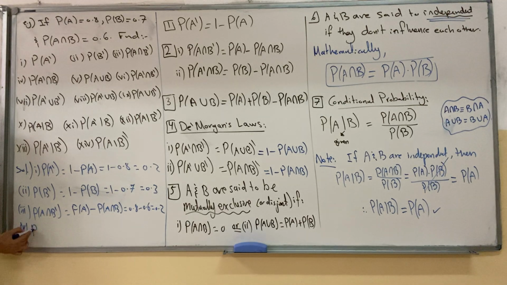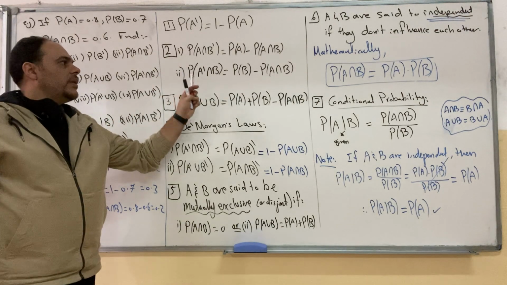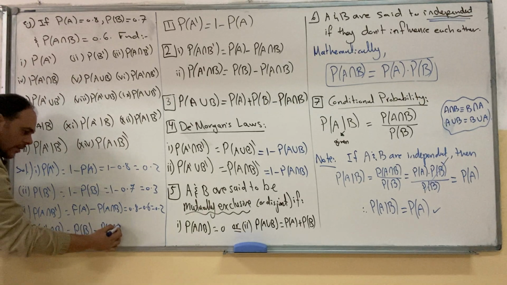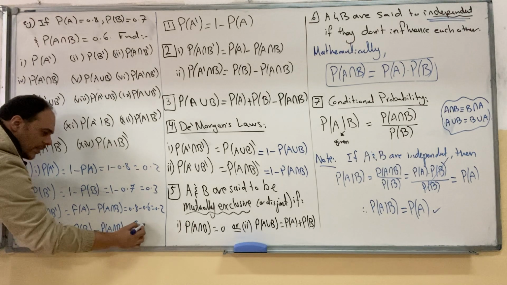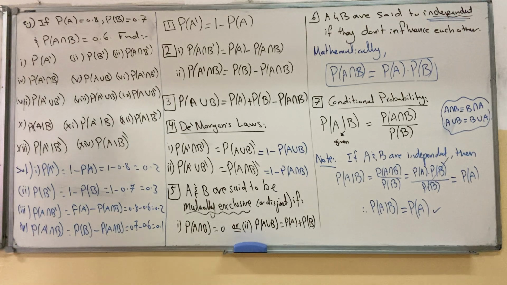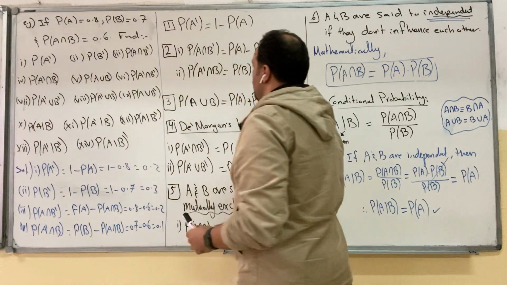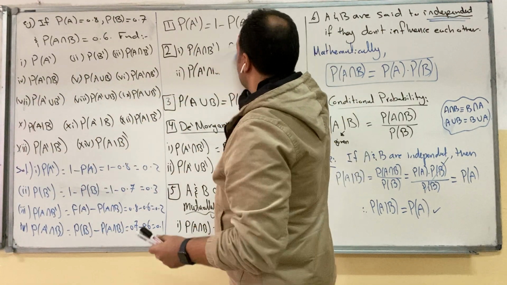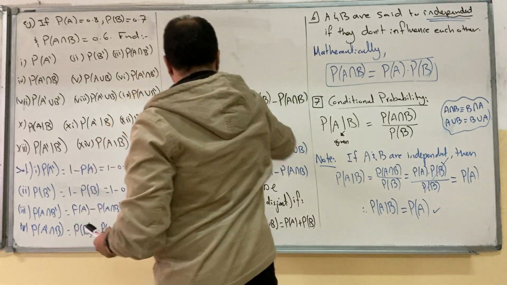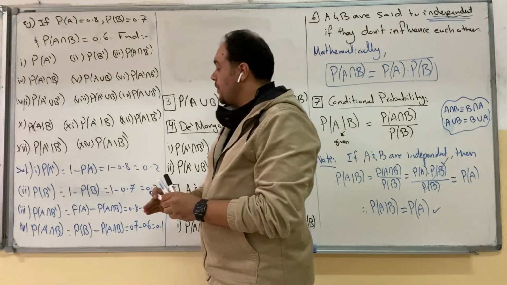Number 4, it's probability of A complement intersection B. Same as number 3, the second part. It's probability of B minus probability of the intersection, which is equal to 0.7 minus 0.6 equals 0.1. Just apply the rules. Find the suitable rule and fit it in the solution to get the correct answer.